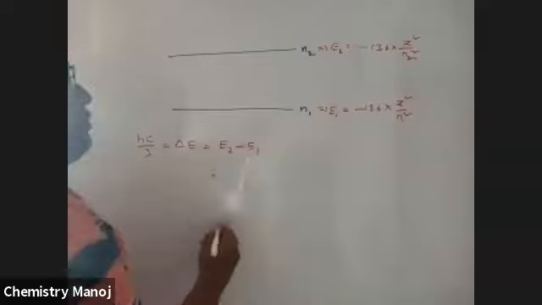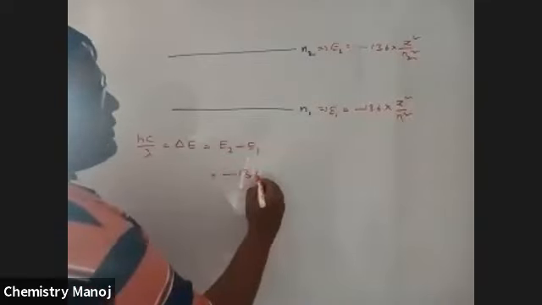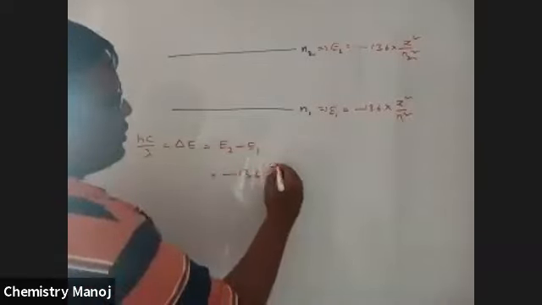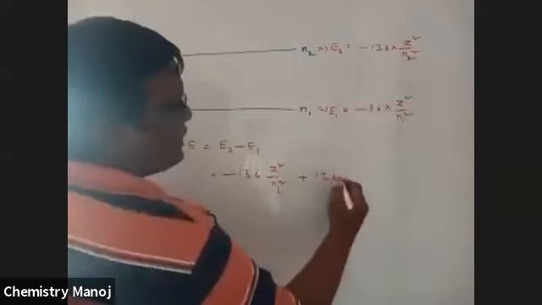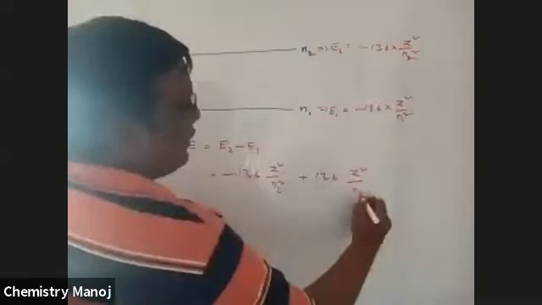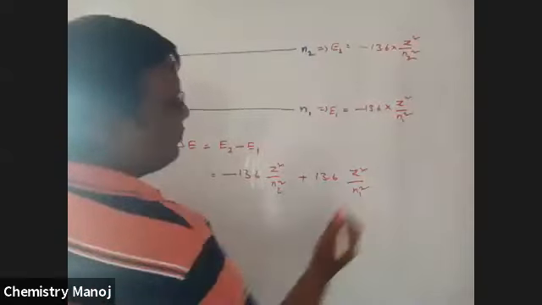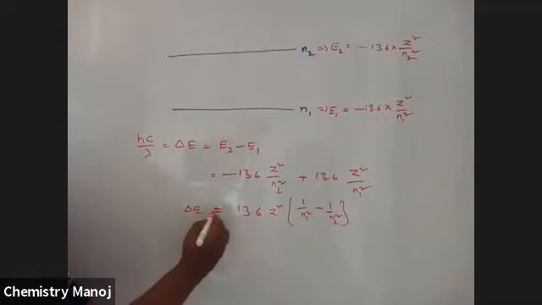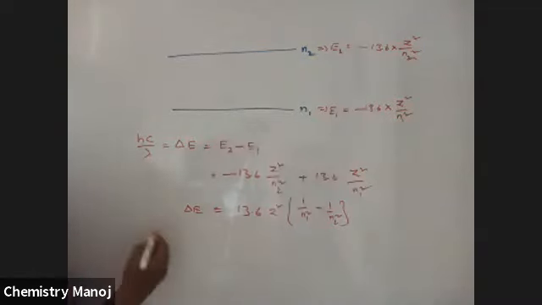E2 minus E1 is equal to minus 13.6 into Z square by n2 square, minus of minus is plus, 13.6 into Z square by n1 square. Now I take 13.6 into Z square common, into 1 by n1 square minus 1 by n2 square, which is equal to delta E. So I am going to calculate the lambda value.